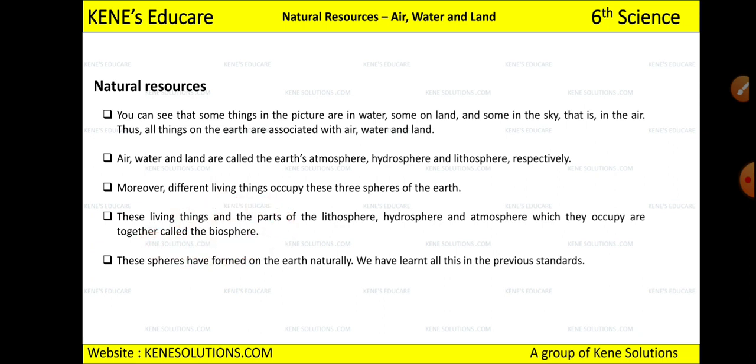So when you include all the three spheres, lithosphere, hydrosphere and atmosphere, these three spheres together are called the biosphere. Okay, got it? And these spheres have been formed on earth naturally. These are not made by man, and that is the reason it is called natural, because we haven't made this, it was present naturally. Okay, and we have learned all this in the previous standard, right?